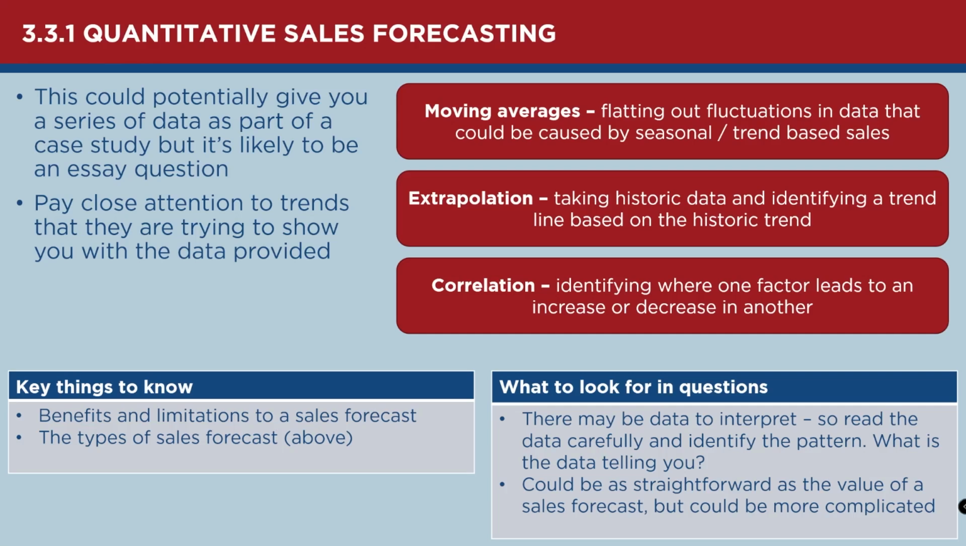So first things first, be aware of what a quantitative sales forecast is and the different methods of doing it. So moving averages, extrapolation, and correlation. Moving averages try to flatten out the fluctuations in data that are usually caused by seasonal or trend-based sales, to try and gain an idea of what the actual trend line is doing. Extrapolation is looking at historic data and trying to identify a trend based on the historic data you've got. So for example, you would look at where your sales have been going and extrapolate that around to get an idea of where your sales are likely to go.